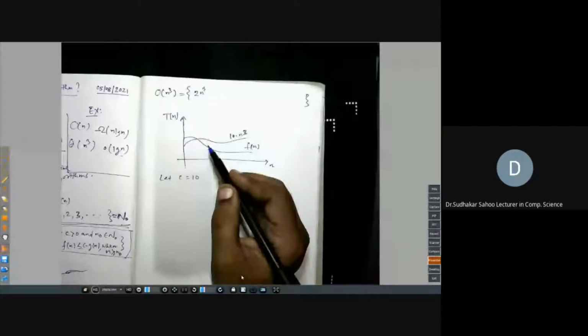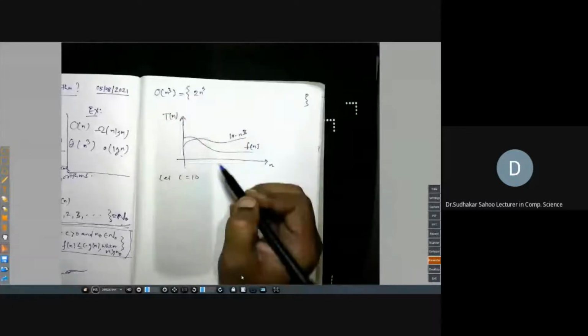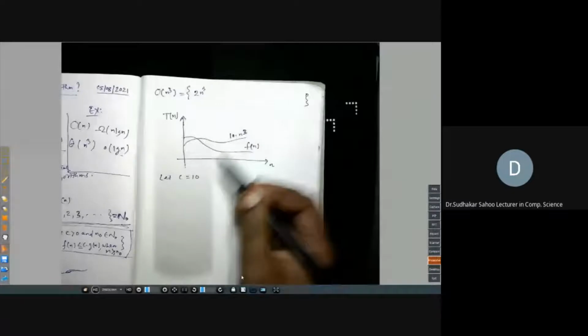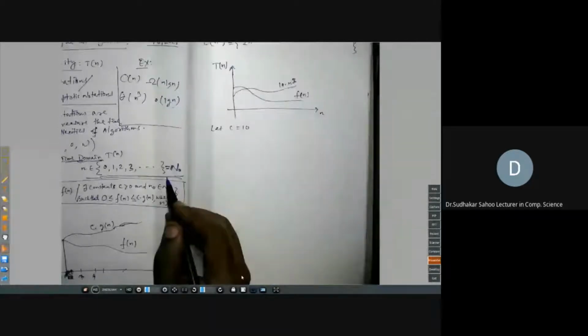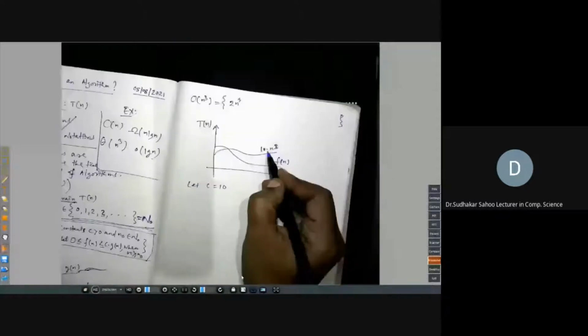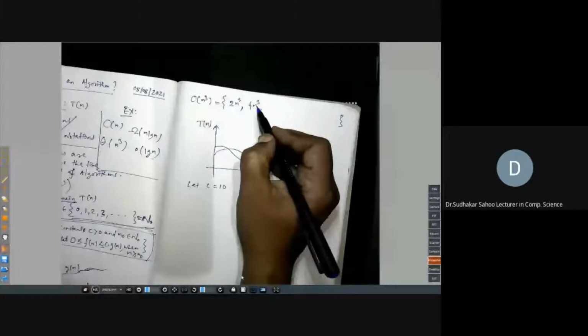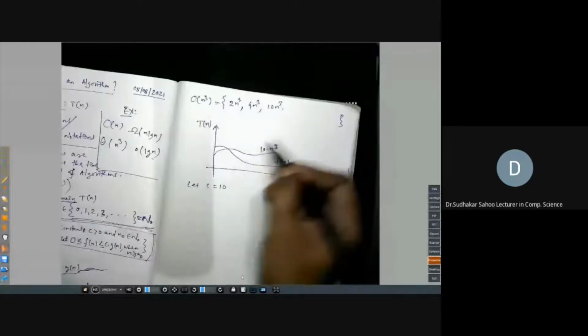Does 2n cube satisfy this condition? Is it less than or equal to 10 n cube? Yes, 2n cube is smaller than 10 n cube, so 2n cube is an element. 4n cube is another element. 10 n cube also is another element.